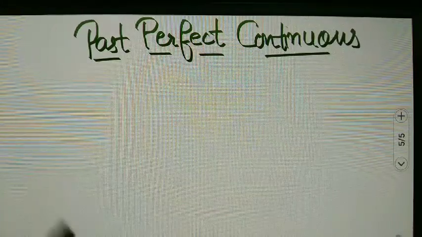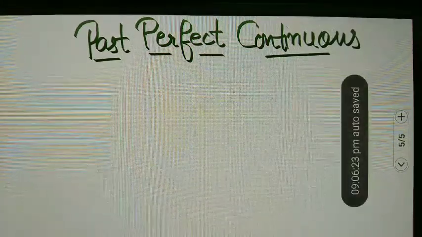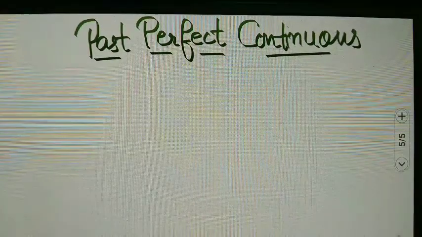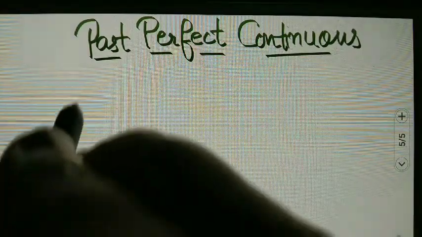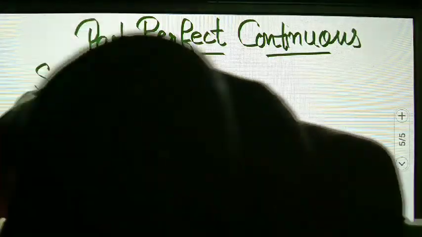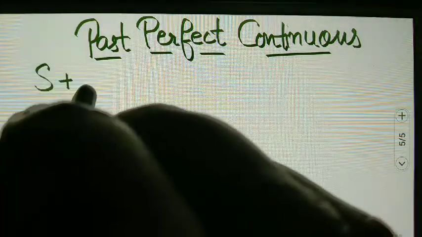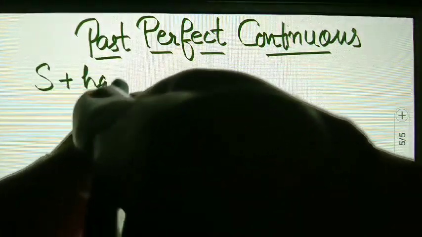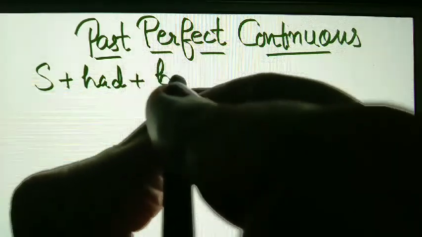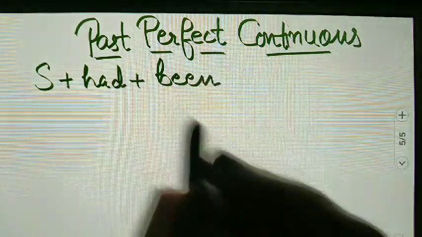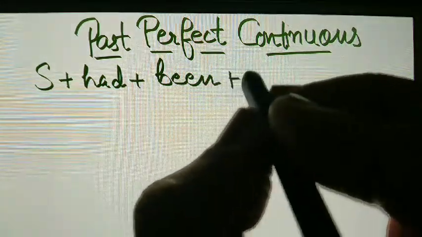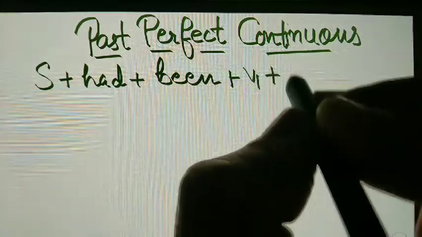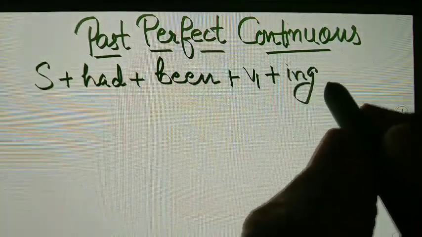At last we have, students, past perfect continuous tense. And what will be the rule regarding this? It will be subject plus had plus been plus V1 plus ing.